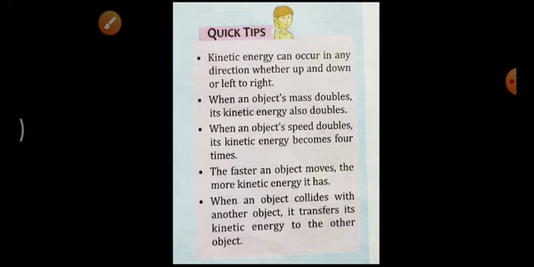Then one more very interesting thing is given: when an object collides with another object, it transfers its kinetic energy to the other object.